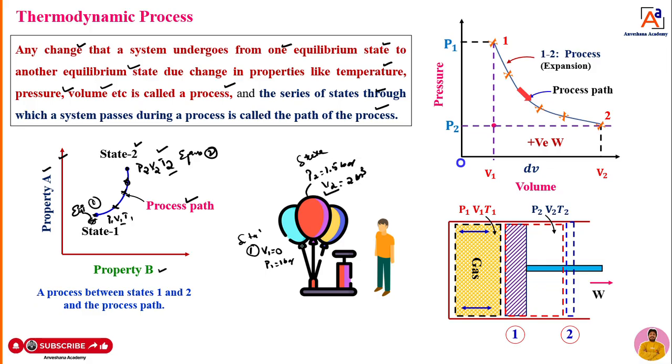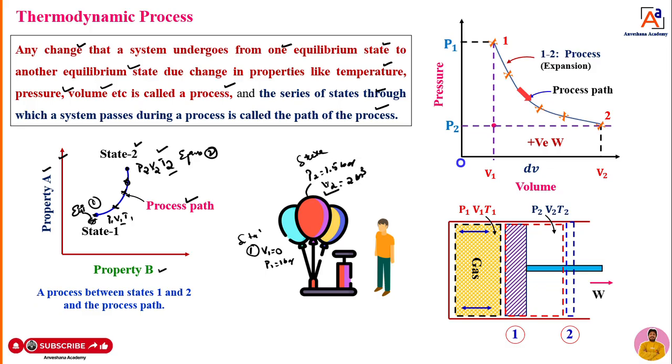Initially, at point 1, at state 1, it is in an equilibrium state. That means it is having volume 0, pressure 1, and that pressure remains constant throughout the system. It is equilibrium state 1. When you fill the gas into the balloon, the balloon expands and the volume increases. That means the pressure also increased, and the volume also increased.